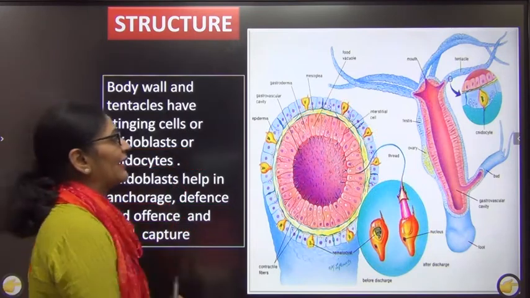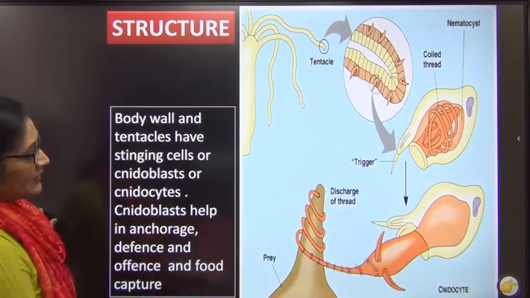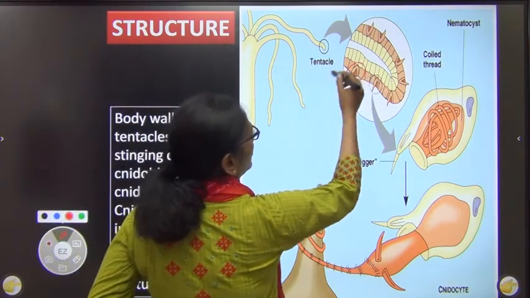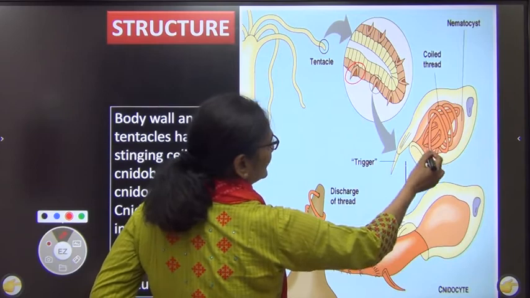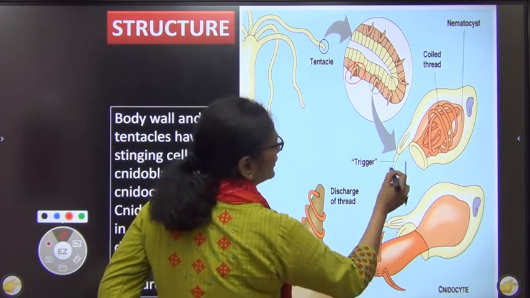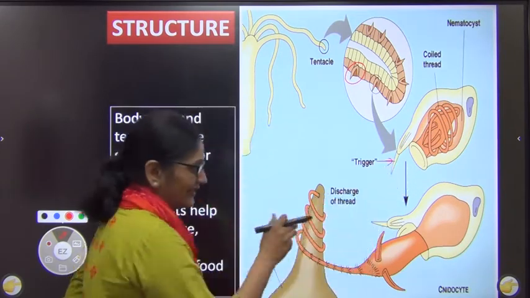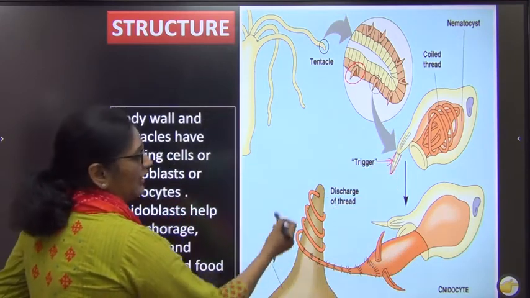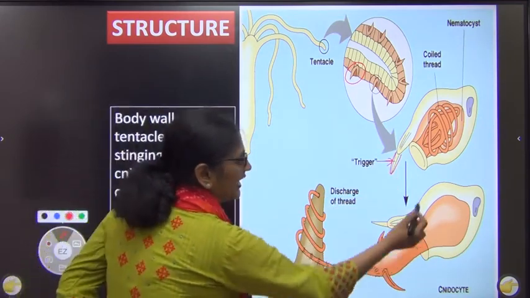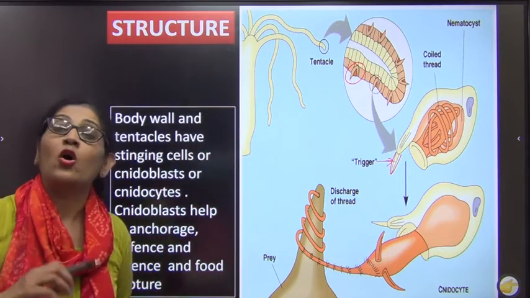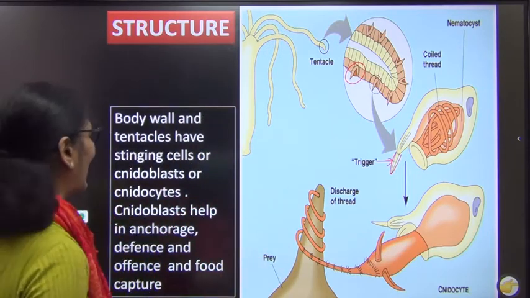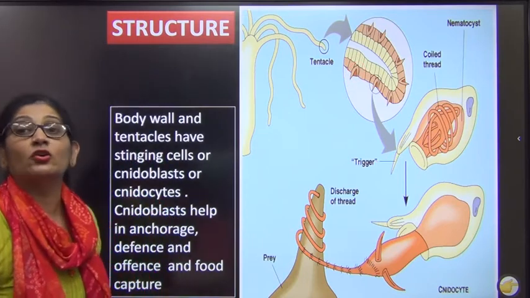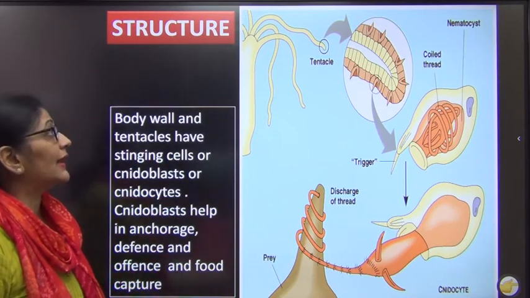I'll just show you a diagram, then you will see. See here. This is how it works. So this is the tentacle. This has a special cell called a cnidoblast cell. Normally it looks like this. It has a coiled thread. The moment this gets triggered, it will throw it off. It will put it around the prey and help to capture the prey, for offense, defense, and also for anchorage. Okay. So this is very important. This is typical only to coelenterates. So you will learn that.